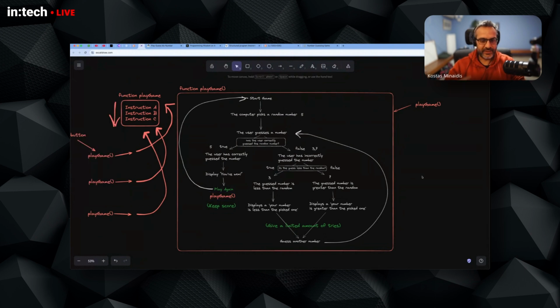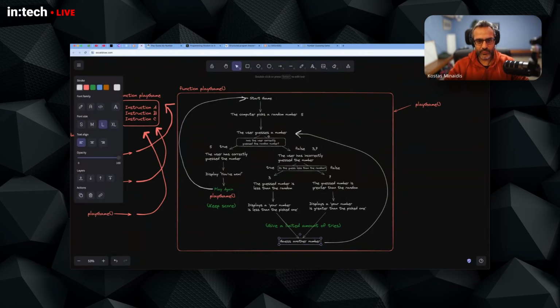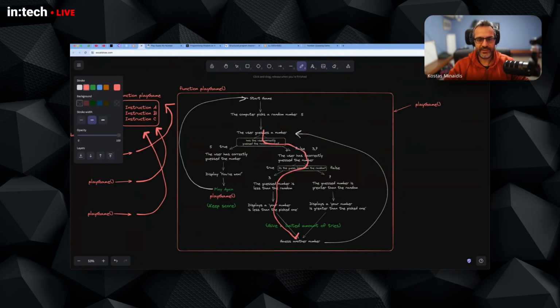The second part that also can and has to be reusable is the guessing part, right? So when we start here, the code starts from here and it can go here, or it can go all the way here, or all the way here.